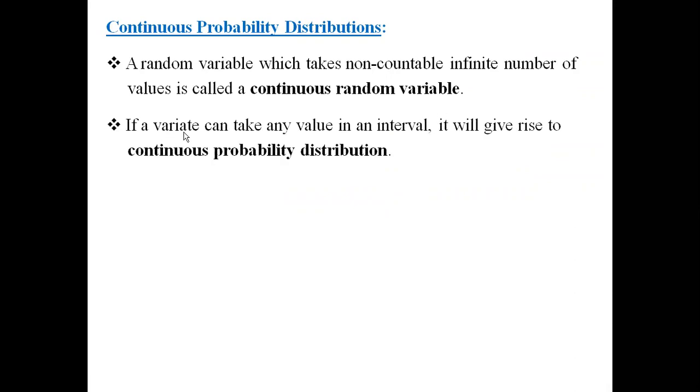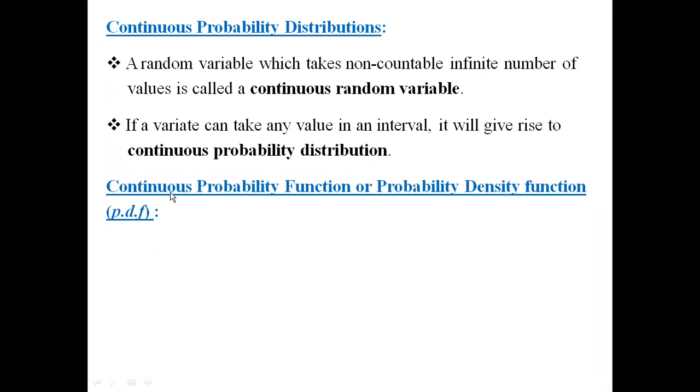And if a variate x takes any value in the interval, it gives rise to continuous probability distribution. So if the variate x belongs to a continuous random variable and it takes any particular value in the interval, then it will give rise to continuous probability distribution.